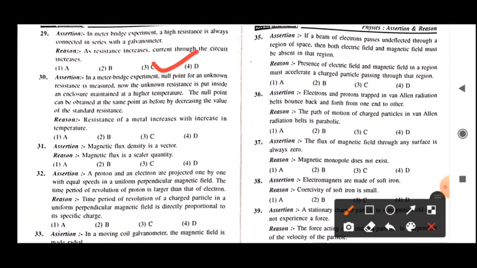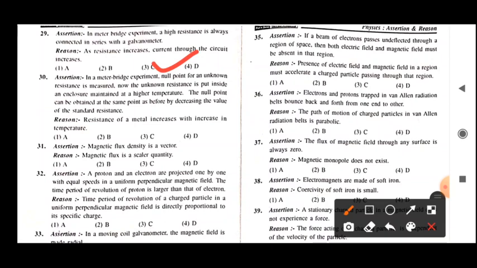This assertion is completely true, because if we put the unknown resistance inside an enclosure at higher temperature, the resistance of the metal will also increase, and due to that we obtain a higher potential drop, and the null point can easily be found by using the standard resistor.